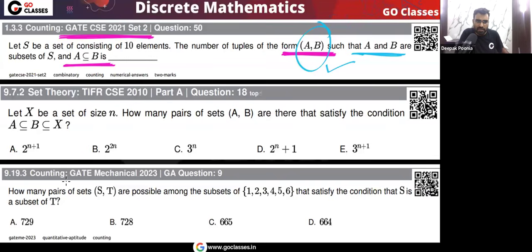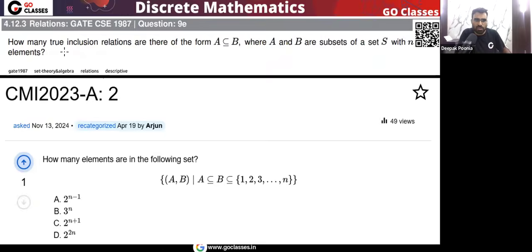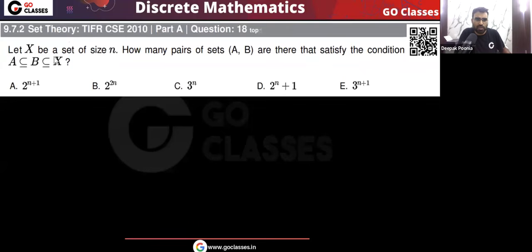Okay, also this question has come in GATE Mechanical 2023, TIFR 2010. Also this question has come in CMI 2023. So let's solve this question. The same question has come 5 times in different exams. 3 times this question has come in the GATE exam. So let's solve this question.